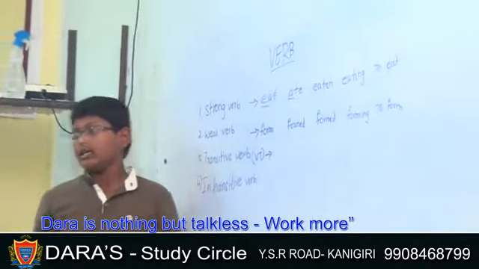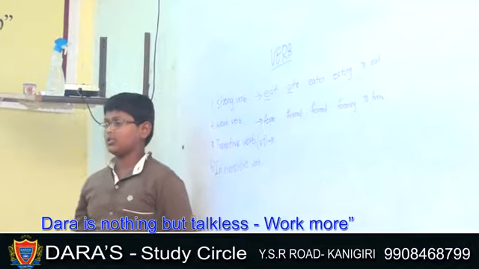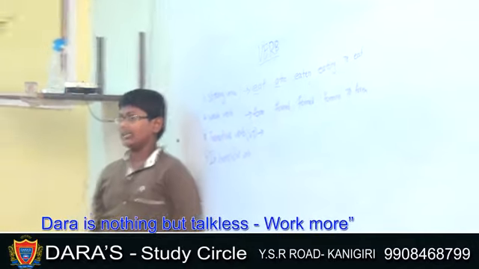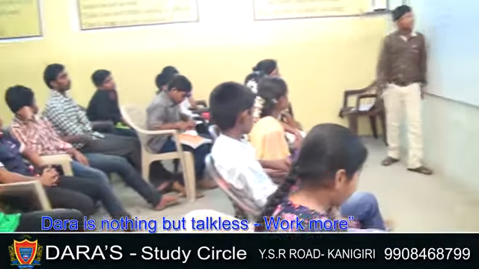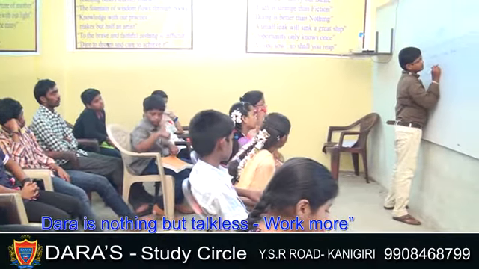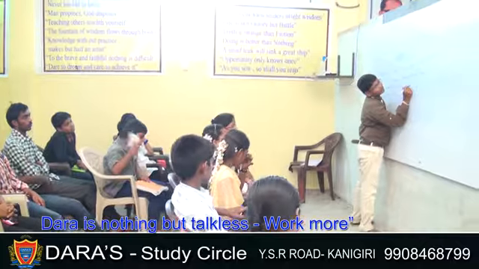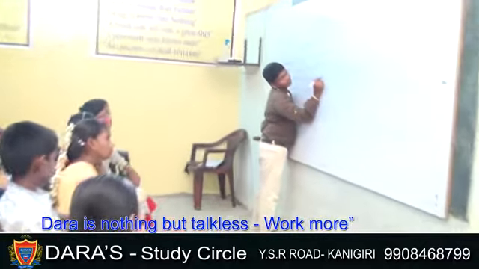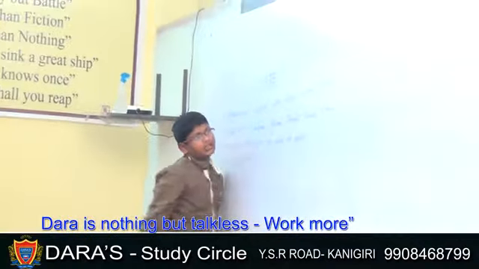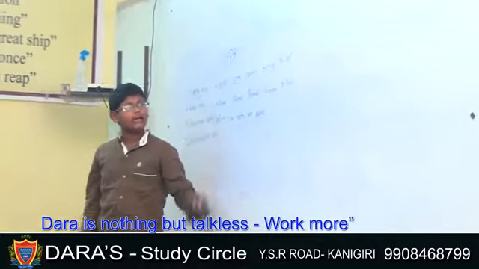Transitive verb means the sentence which possesses an object is known as transitive verb. For example, he eats an apple. Here, an apple is an object.